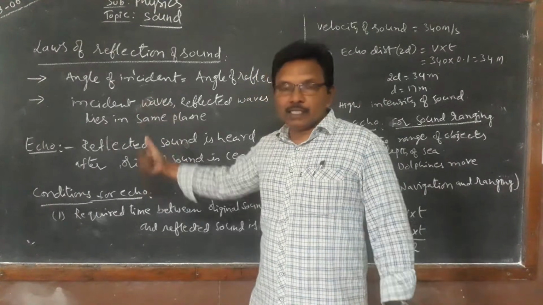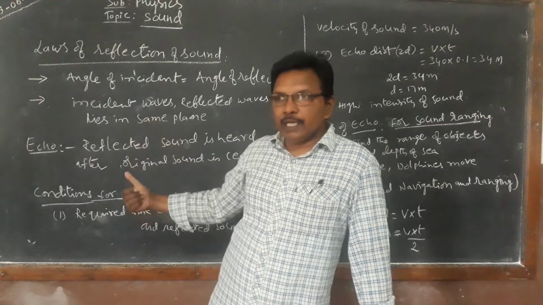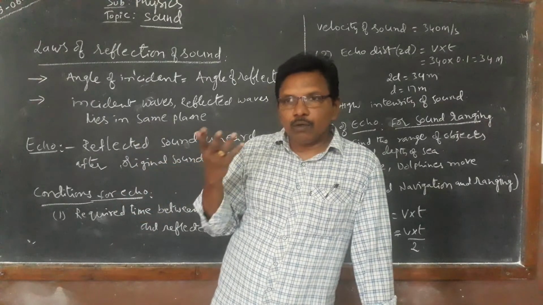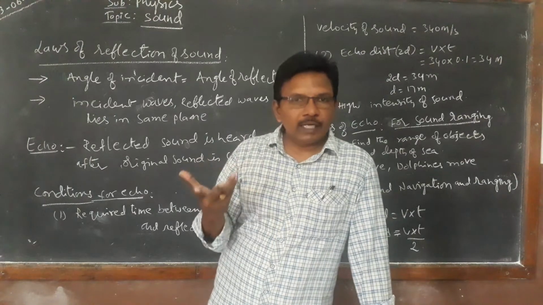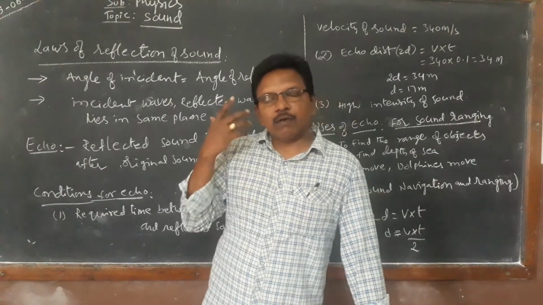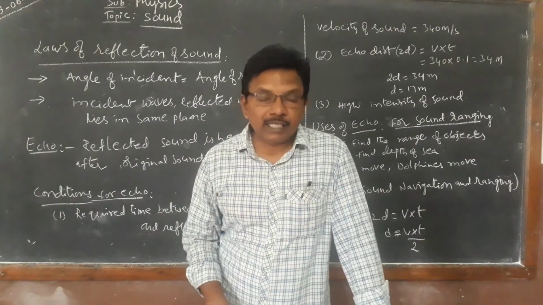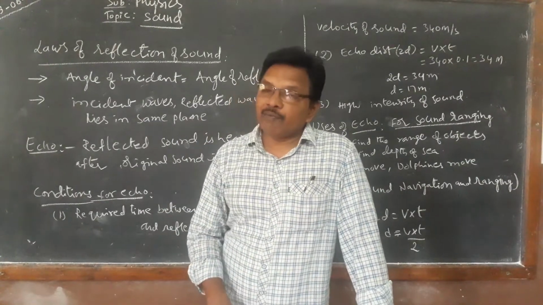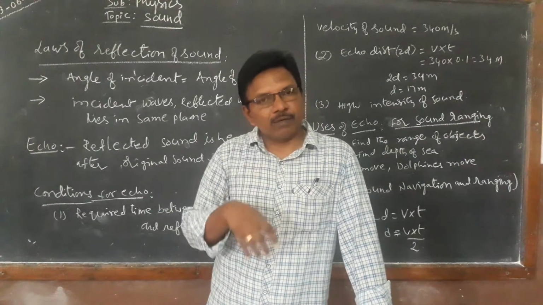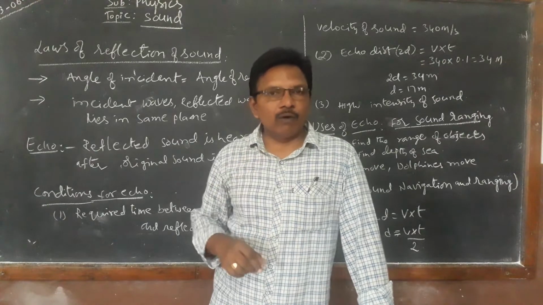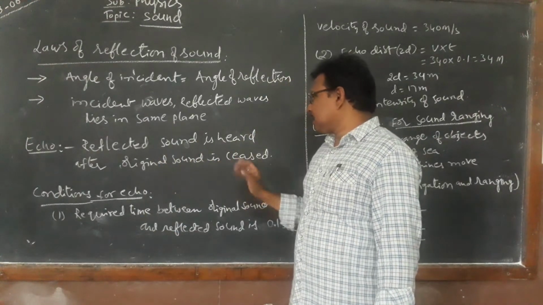Yesterday in the previous class I told you the difference between reflection and echo. In reflection, there are no particular timings, the sound is reflected immediately. So we cannot tell which is the original and which is the reflection. Both mix and we can't hear clearly. But in echo, we listen only after the original sound is completed. So that reflected sound is called echo.